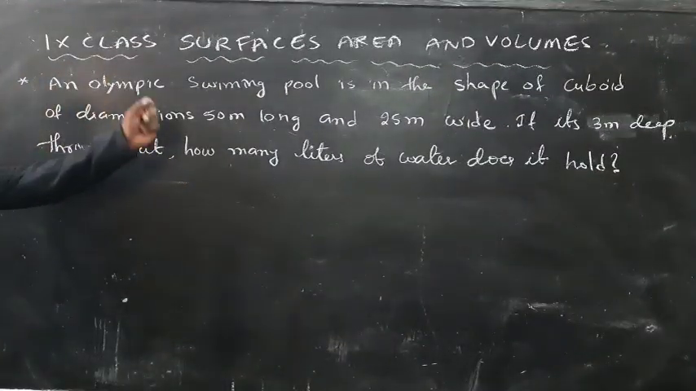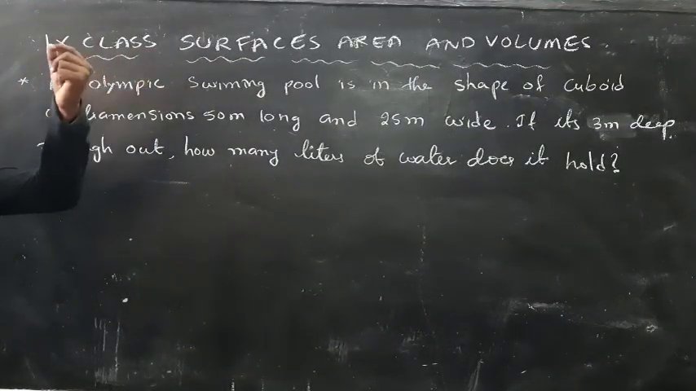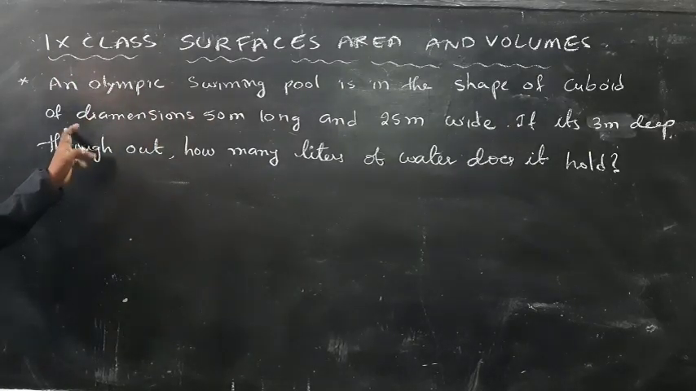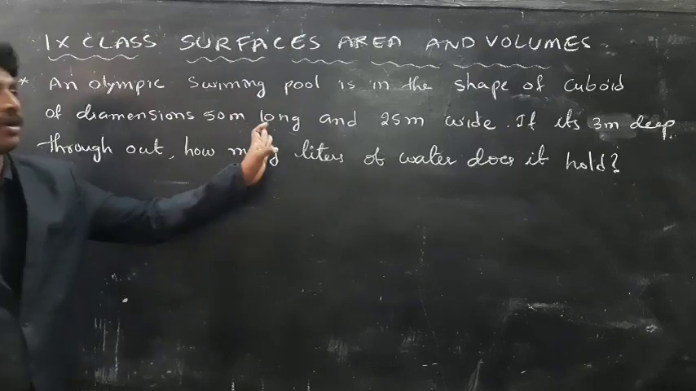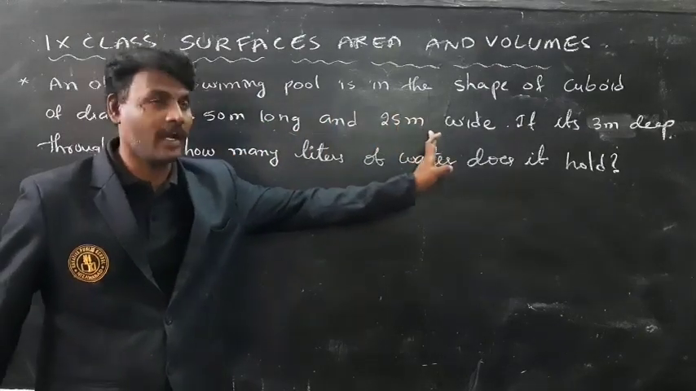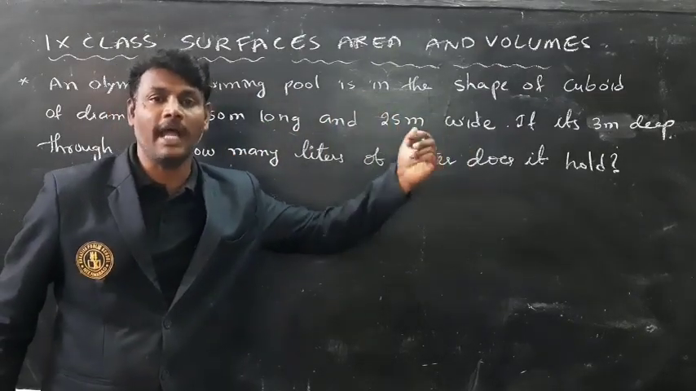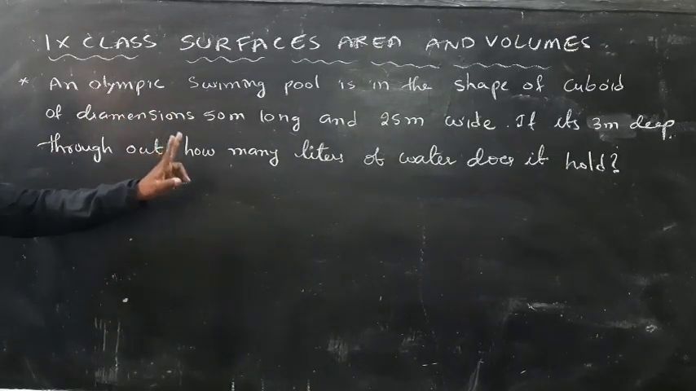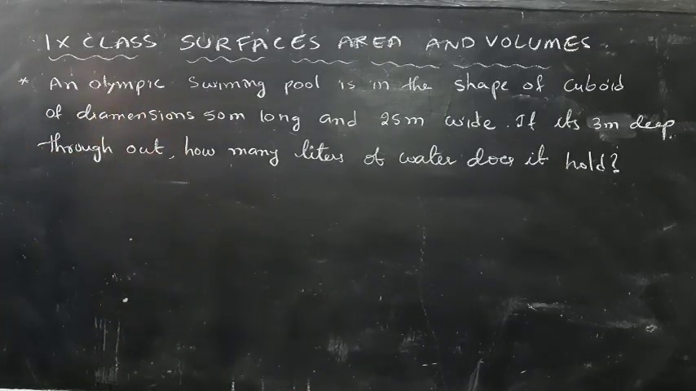An Olympic swimming pool is in the shape of a cuboid. What is the shape of the swimming pool? Cuboid, with dimensions 50 meters long and 25 meters wide and deep, which is nothing but height, 3 meters. Throughout, how many liters of water does it hold?